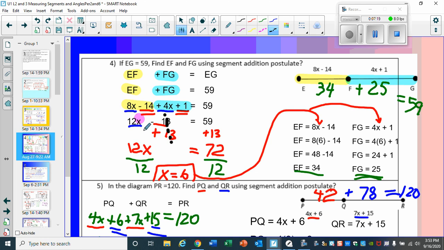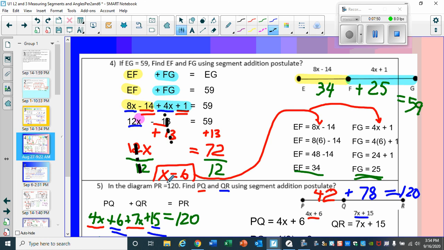So we're left with 12x equals 59 plus 13, 72. Now, 12 times x, the opposite of multiplying by 12 is dividing by 12, and we do that to both sides of the equation. So 12x divided by 12, we're left with x, and 72 divided by 12, we're left with 6.